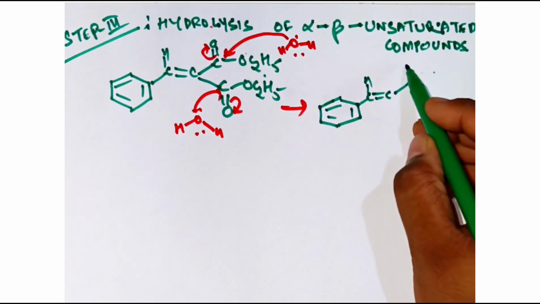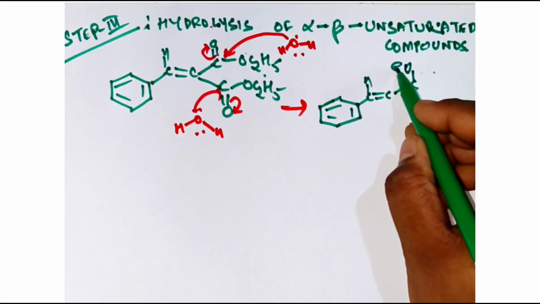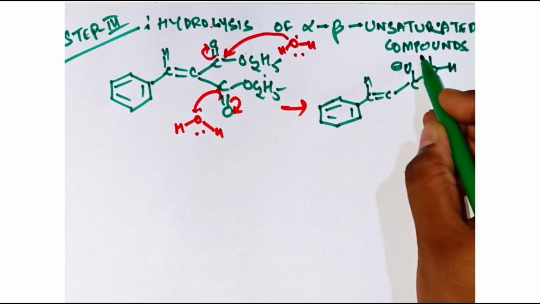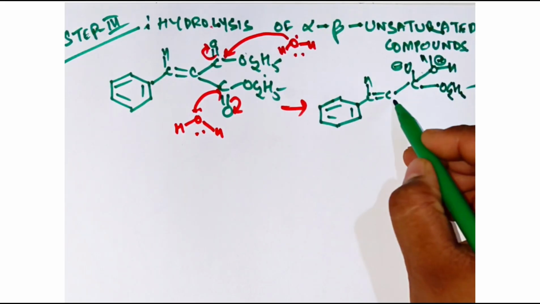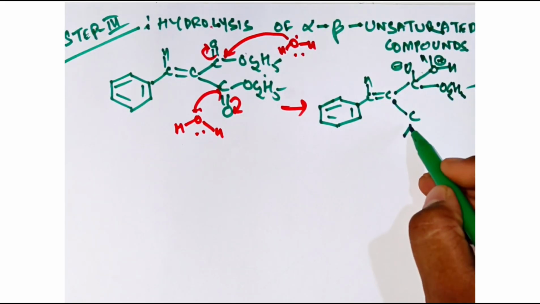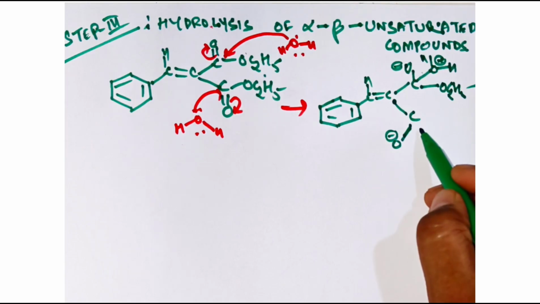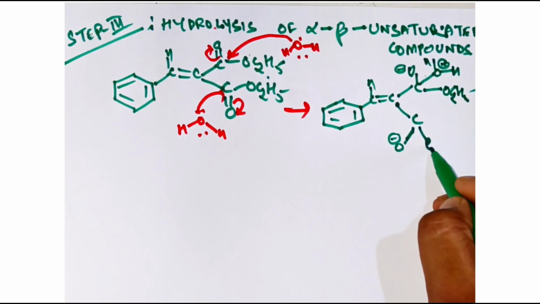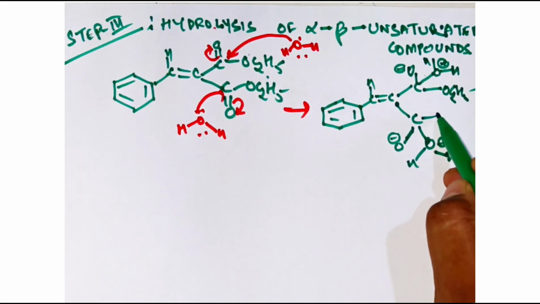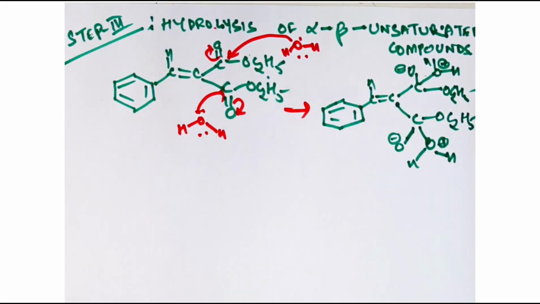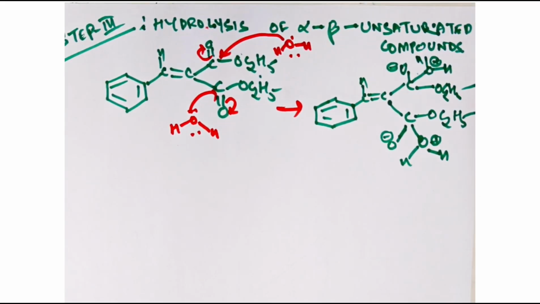Now see, here it is becoming O minus, then OH, H plus, then you have OC2H5. Here also you have C, here is O minus, then OH plus, and then OC2H5. Just follow the previous structure so that you don't make mistakes.